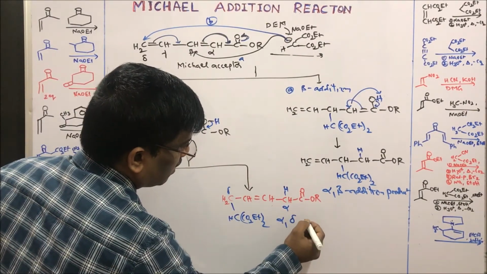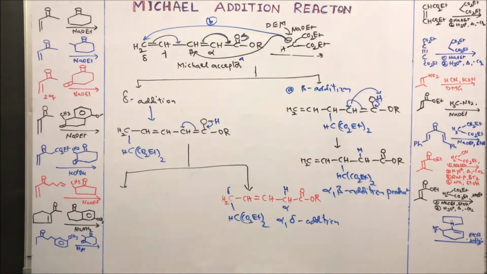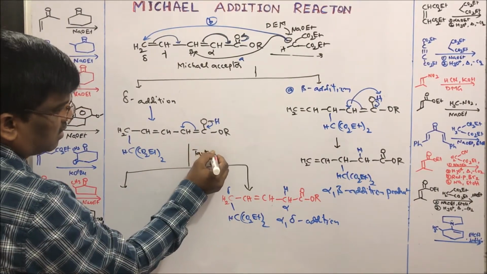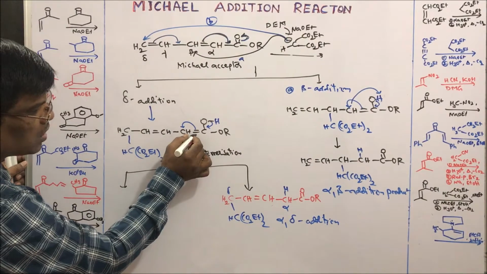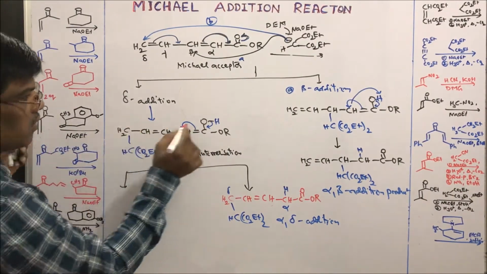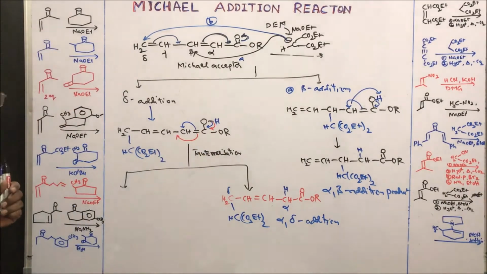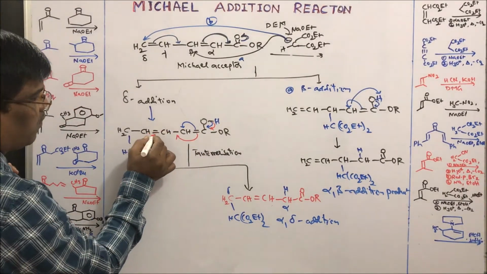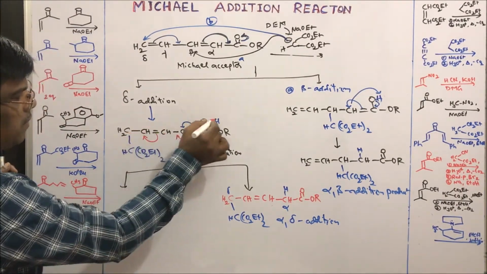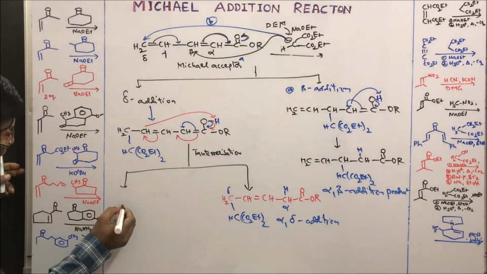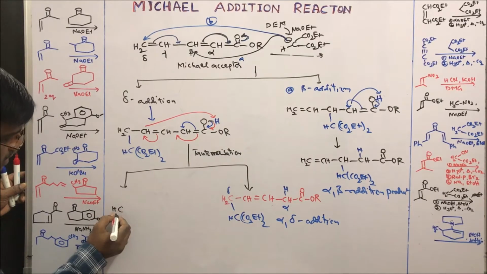So this is the alpha delta addition product, which is not that stable. It undergoes tautomerization to a more stable compound. When it tautomerizes to here, this alpha beta unsaturated double bond is going to be formed, and this will take up this proton to form the alpha beta unsaturated ester.